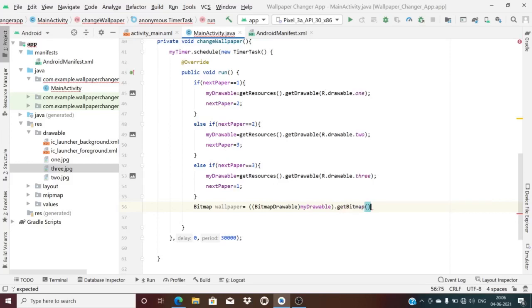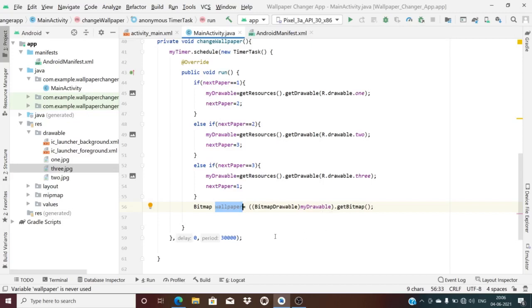Okay, now what I did, whatever my drawable was there, which was getting resources into the JPG format, I converted into bitmap format and then equated it to an image called wallpaper. I hope you understood the statement. Now this wallpaper needs to be set into the wallpaper manager. That's all. Using wallpaper manager.